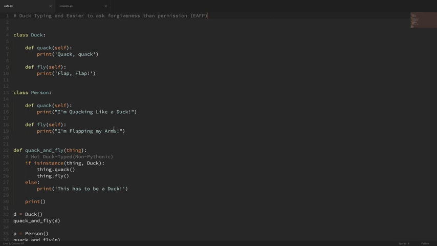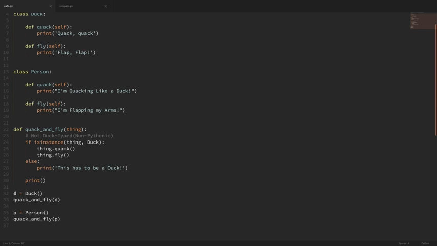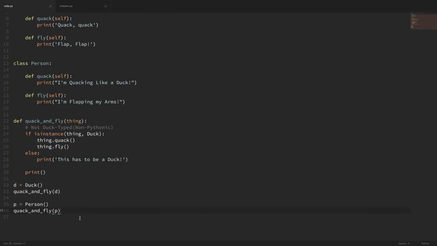Now, I also have a function here called quack and fly, and the purpose of this function is that we're going to try to pass in this object thing, and we're going to try to run the quack method and the fly method on it. And you can see down here at the bottom, I'm making an instance of the class duck, and I'm passing that into our function. And then I'm also making an instance of the class person, and I'm passing that into our function also. So first, let's take a look at something that is not duck typed.